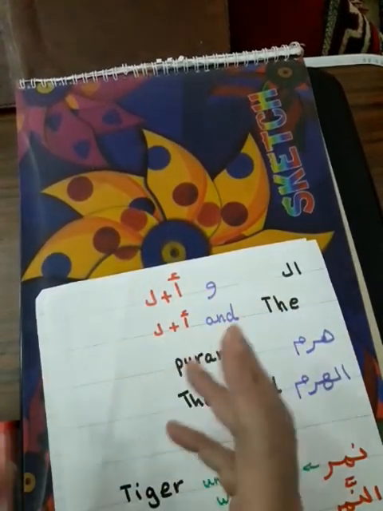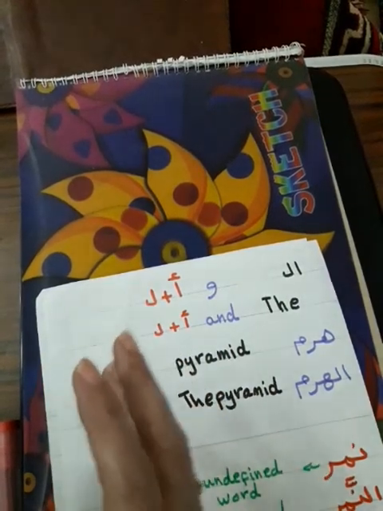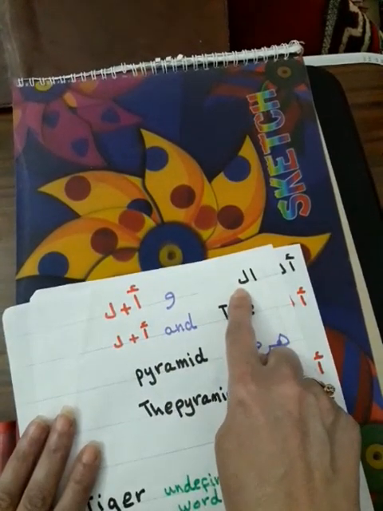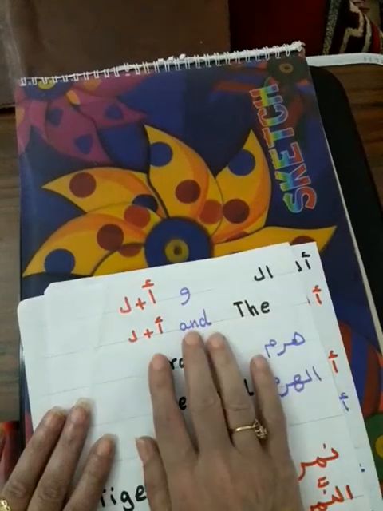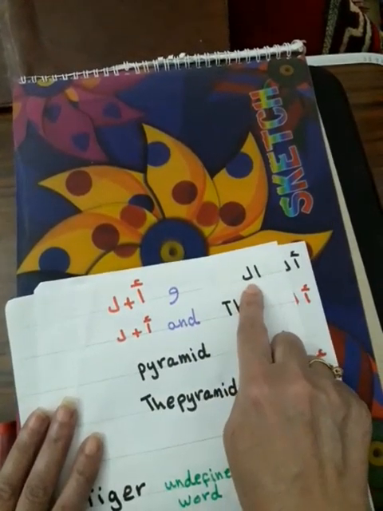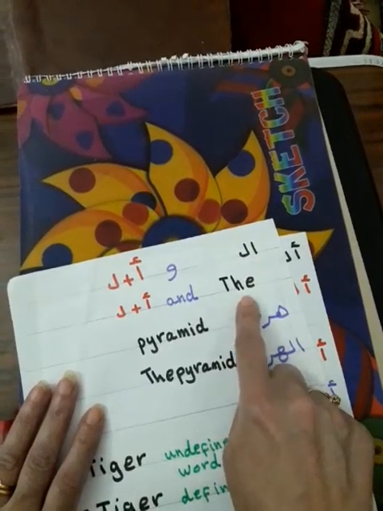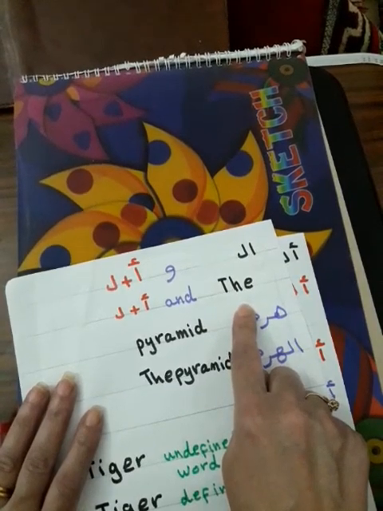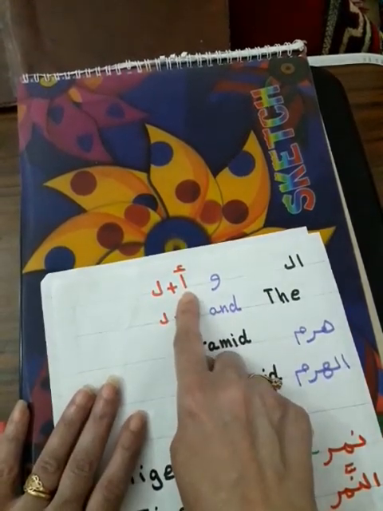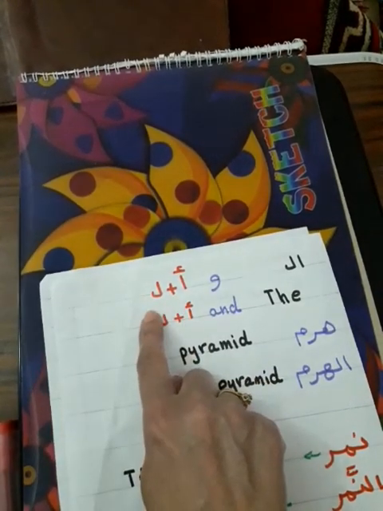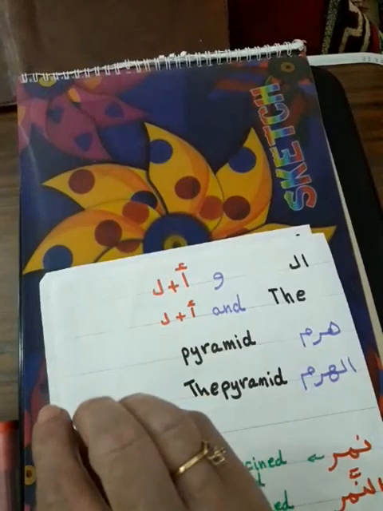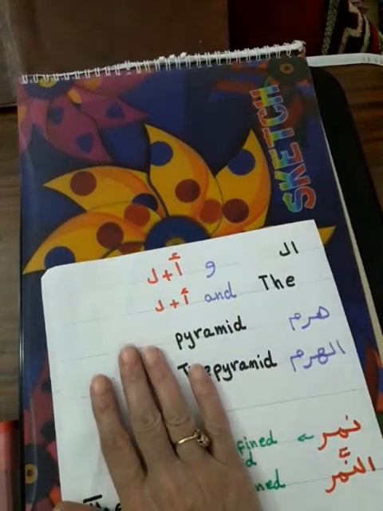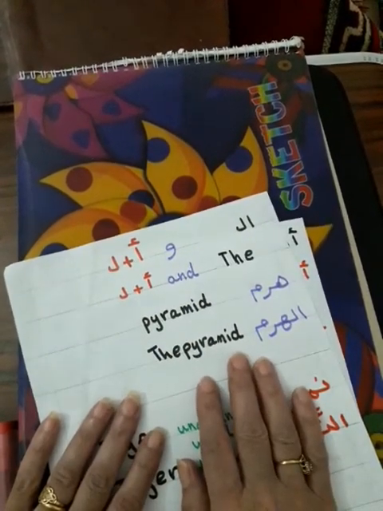So maybe some of us get confused between this alif and lam and this alif and lam and think that they are the same, but they are not the same. This al is for definition and means the. It comes at the beginning of the noun to change the undefined word to a defined noun. But this alif, if it is followed by lam, is a separate letter. It's an original letter of the word and part of the composition of the word. So, let's see our examples.